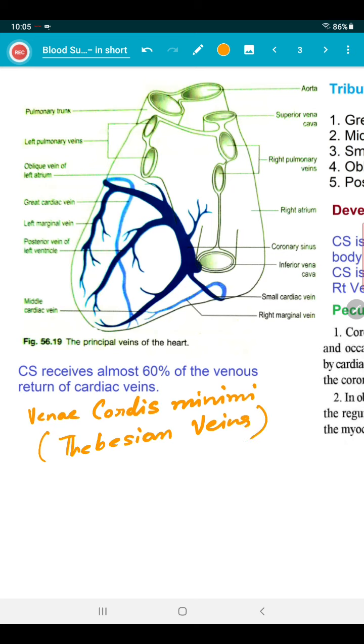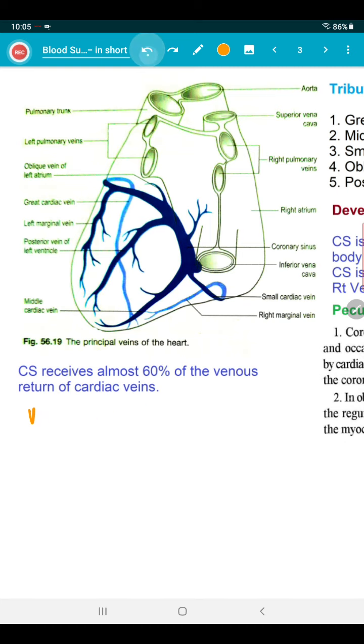Then anterior cardiac veins also. So by venae cordis minimae and anterior cardiac veins, 40% blood will be drained to other chambers. Okay. So these are the 60% 40% drainage theory of venous blood. So CS receives almost 60% of the venous return of the cardiac veins.